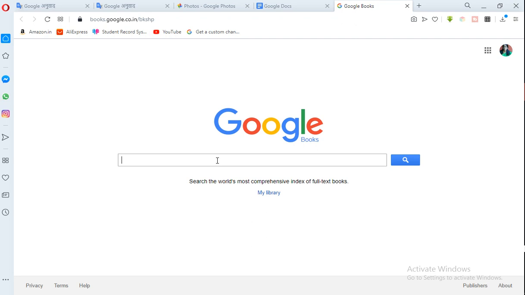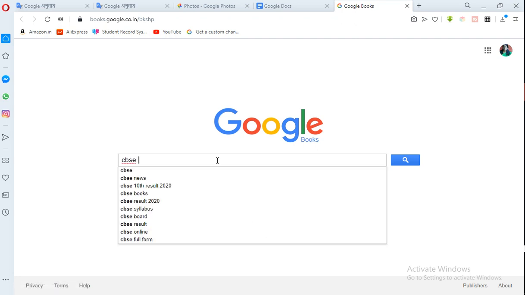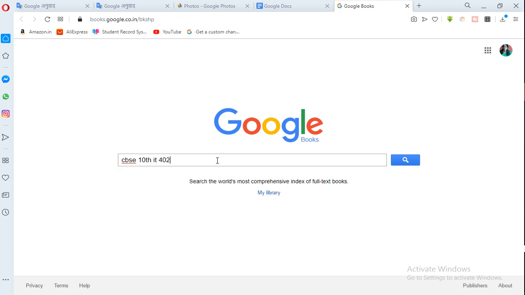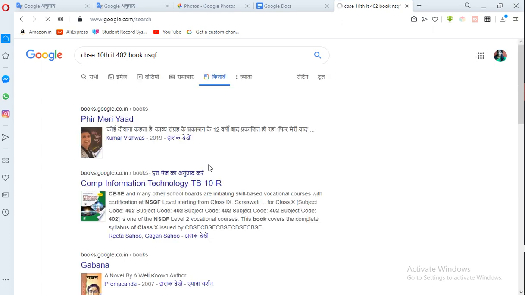If you write here CBSE 10th IT 402 book and NSQF, then through the search you will get the book to read.